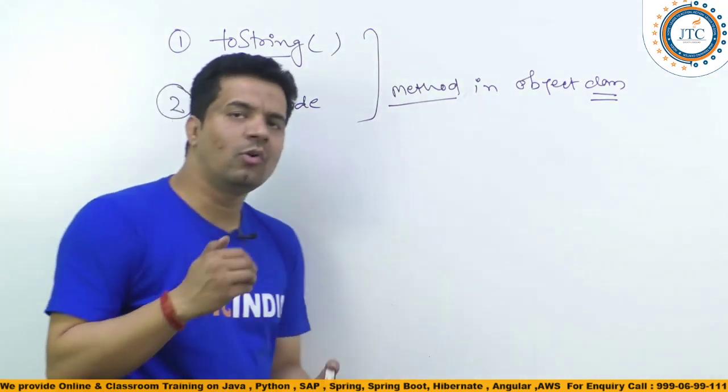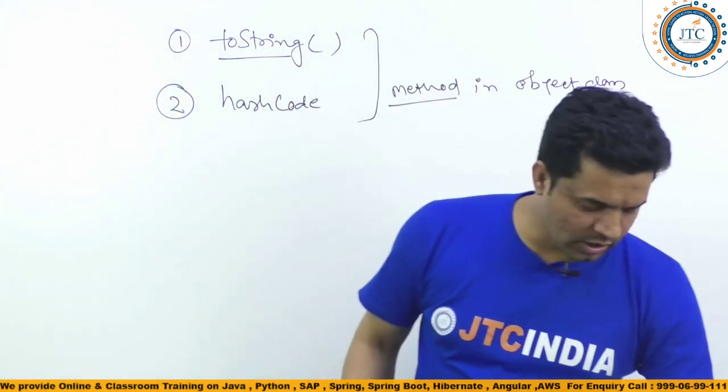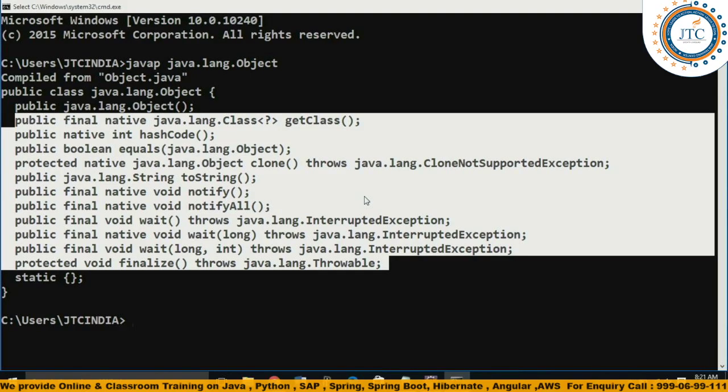Fine. So now I'll just show you. One is the Object class we are having. Second one is the toString method. So in the Object class we have these things.